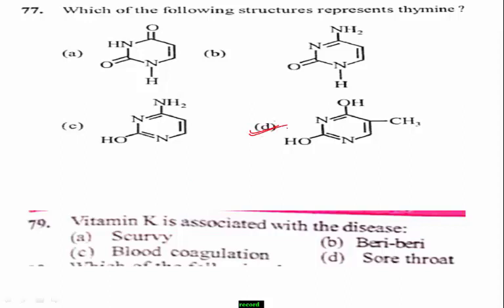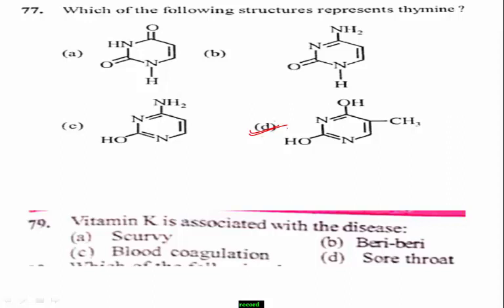Next question number 79. Vitamin K is associated with the disease. Option A, scurvy. Option B, beriberi. Option C, blood coagulation. Option D, sore throat.